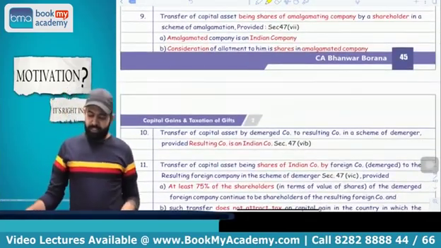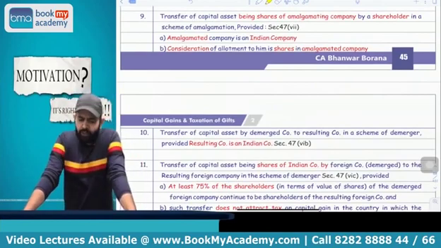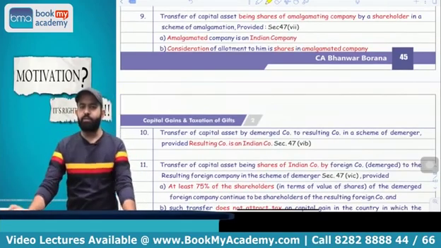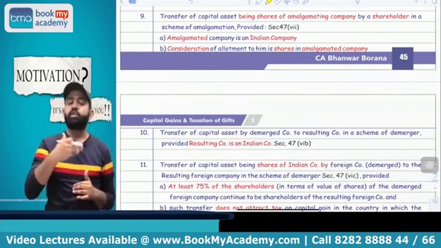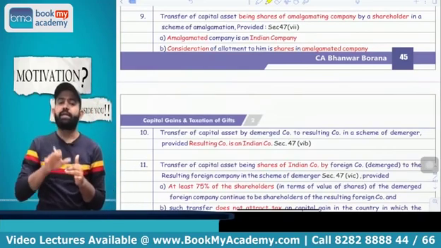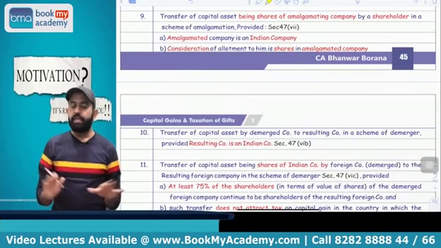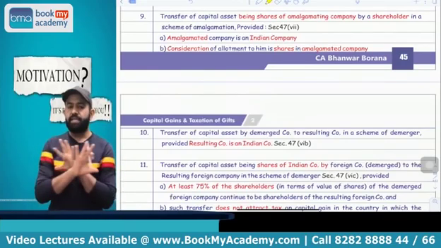Yes. Now try to understand one more thing. Suppose you are a shareholder of one company, Sai Limited, and Sai Limited is merged with Shirdi Limited. Then you are going to get shares of Shirdi Limited in exchange for shares of Sai Limited. It is also not treated as transfer, and capital gain is not applicable.